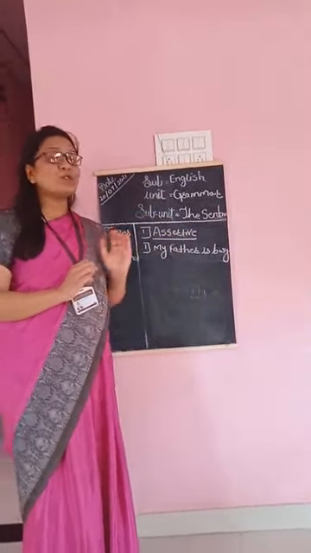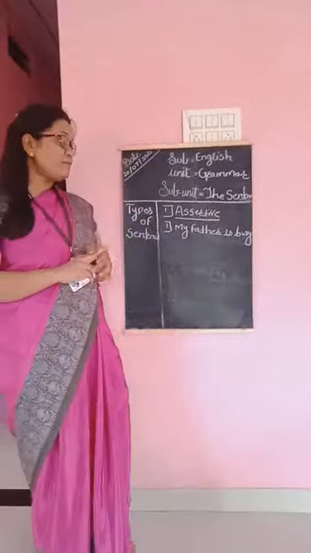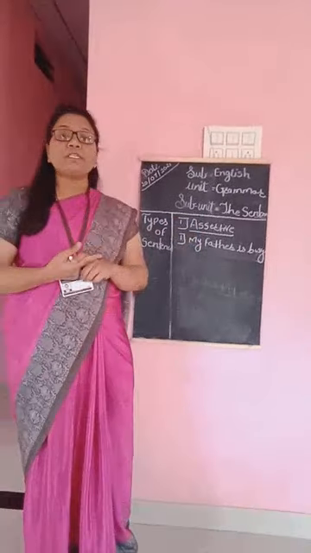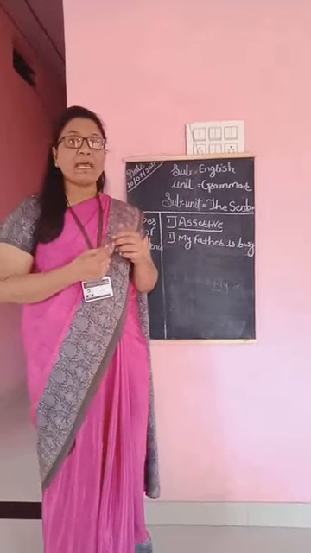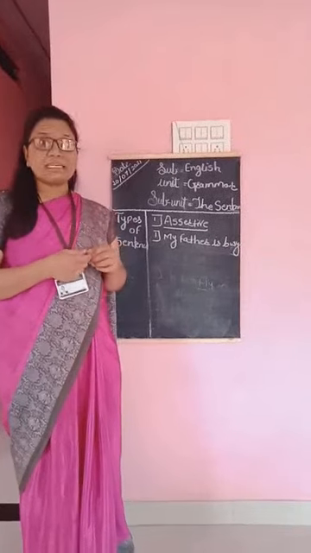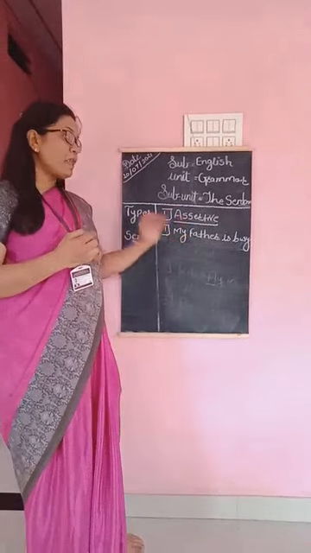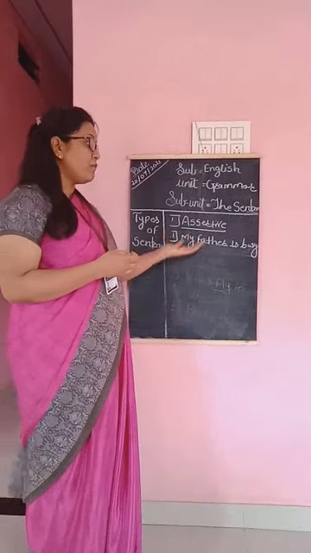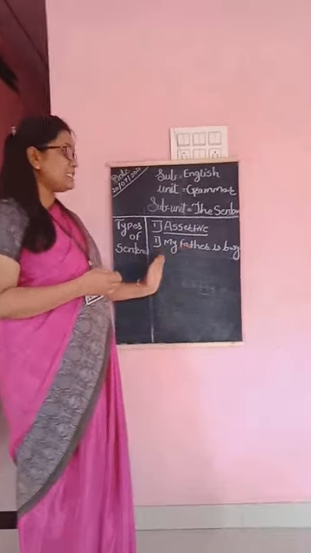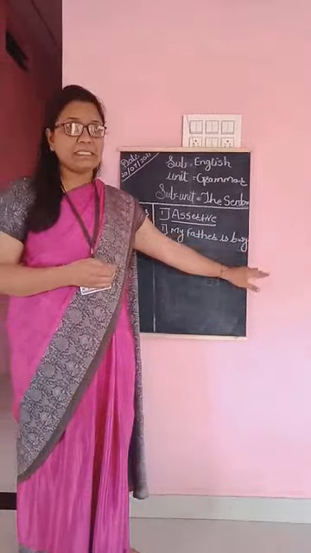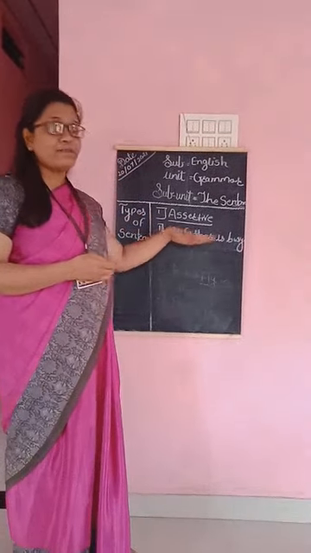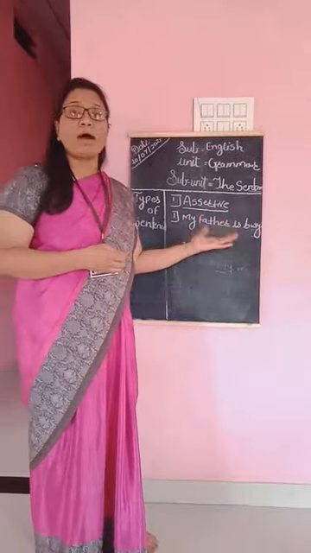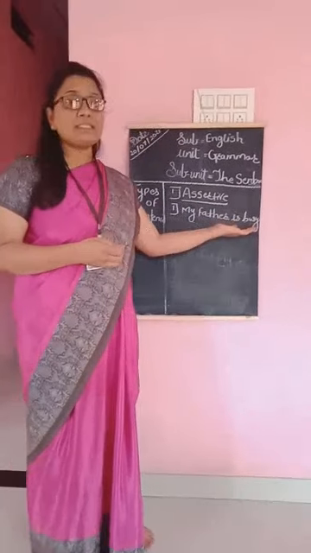There are also two types of assertive sentence. First one is positive and second one is negative. If we have to make a positive sentence, we can easily say my father is busy. This is the positive form of assert, because we are talking about something my father is doing.